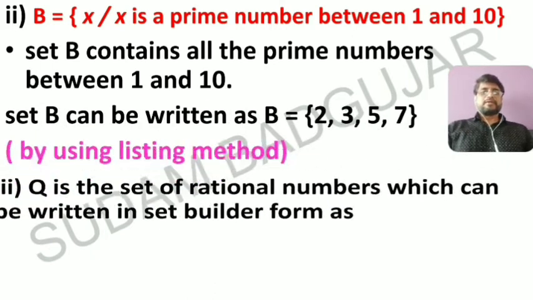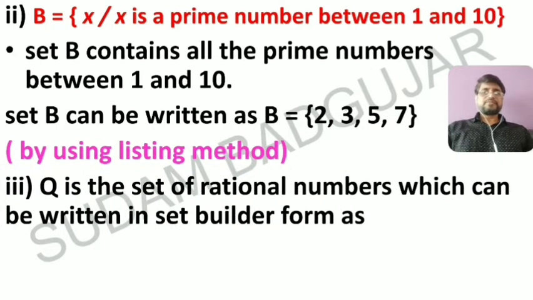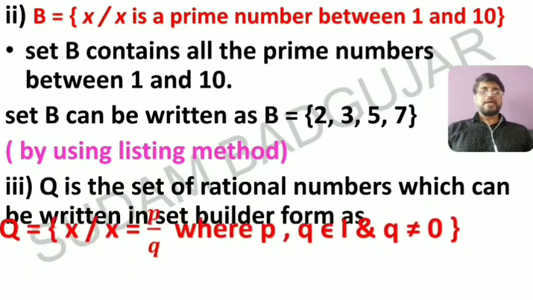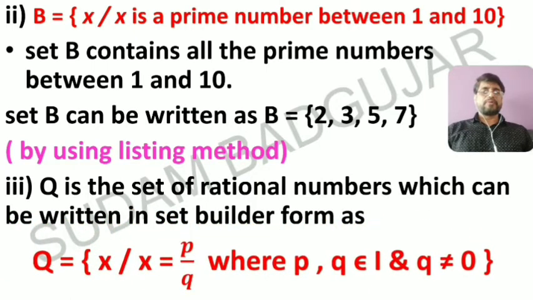Now the third point: Q is the set of rational numbers, which can be written in set builder form, or rule form. What is Q? Q, the set of rational numbers, is equal to, in curly brackets, x such that x is equal to p upon q, where p and q are integers, meaning they belong to I, and q is not equal to 0. That's it.